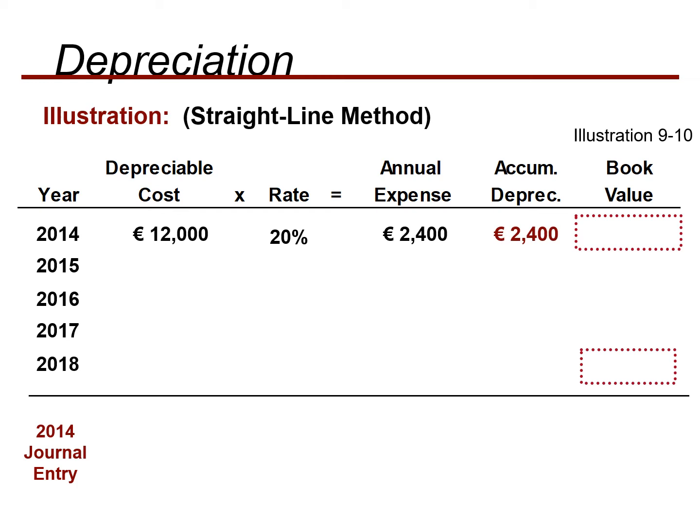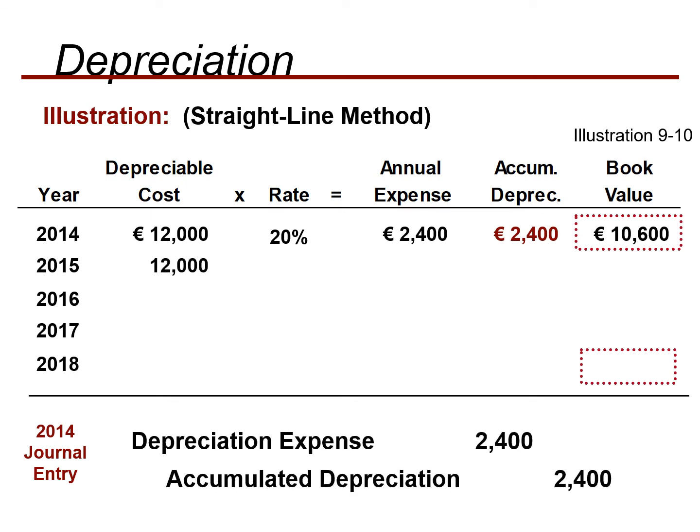The accumulated depreciation would be 2,400, and the book value is 10,600. We get this 10,600 by deducting the accumulated depreciation from the total cost of the asset. Now the second one is for the next year. So 12,000 multiplied by 20% is 2,400. We have total accumulated depreciation and we have book value. Then 12,000 by 20%, 2,400 is your annual expense, and your accumulated depreciation is 4,800.